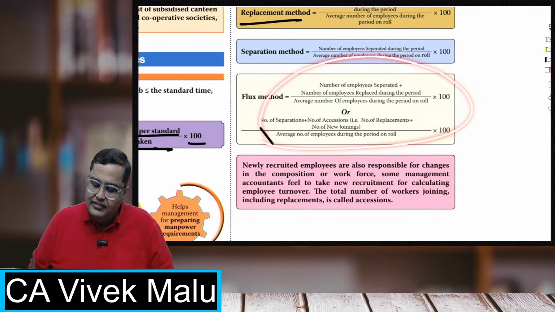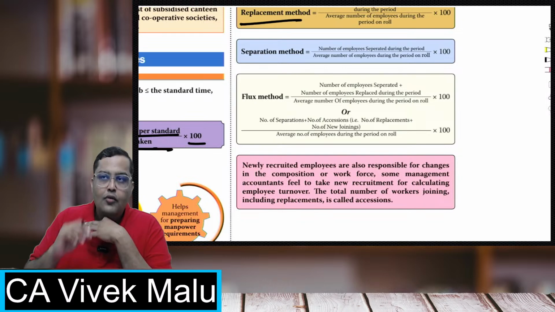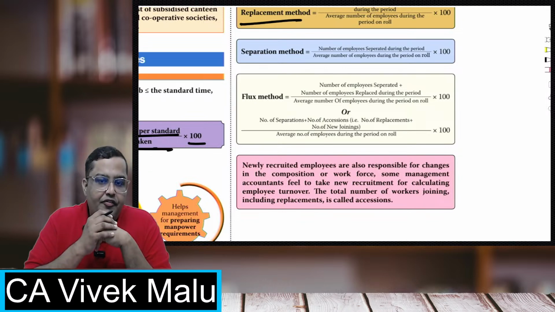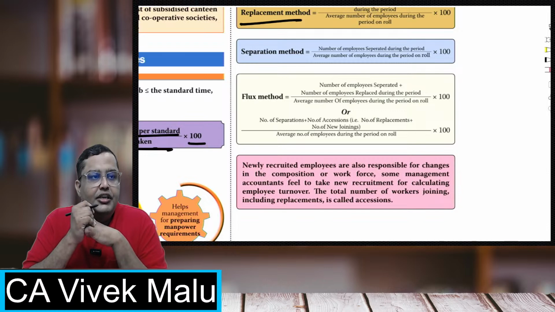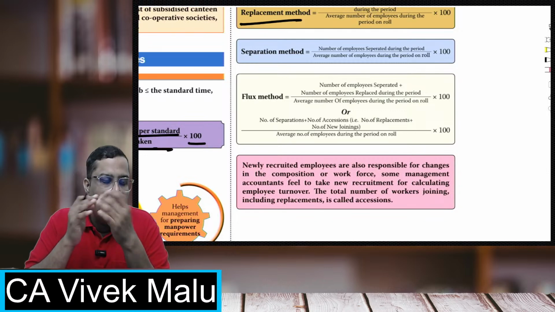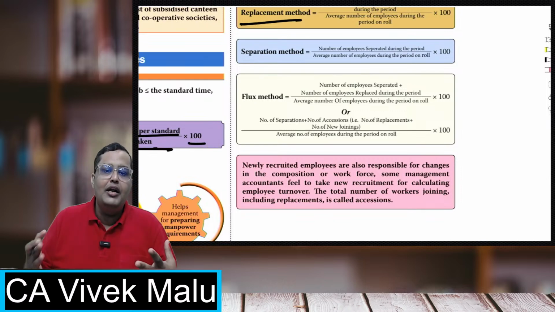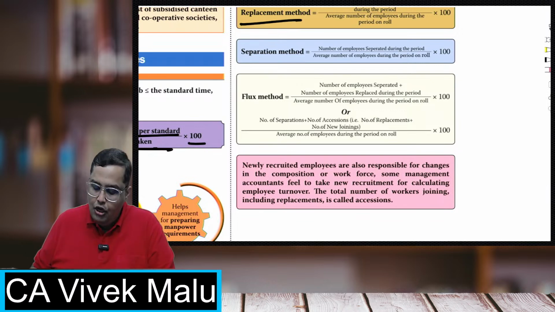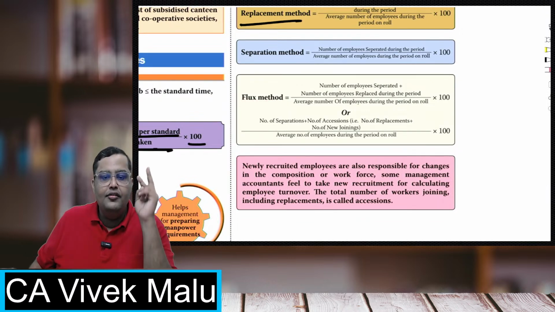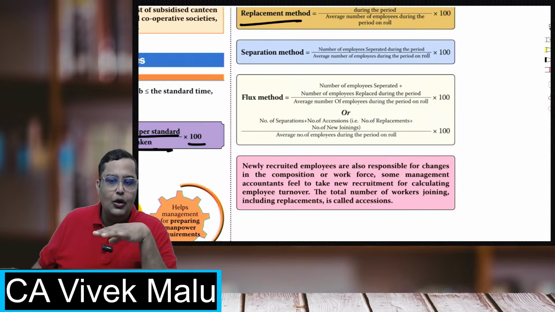And the third one is the flux method, which incorporates both. In fact, it incorporates new joinings also. When you expand very fast, it is not necessary that the new workers coming are always in place of replacement only. Sometimes when you expand, you have new openings, new joinings, new places. So the flux method can be with the help of 2 formulas. One is with expansion, one is without expansion.